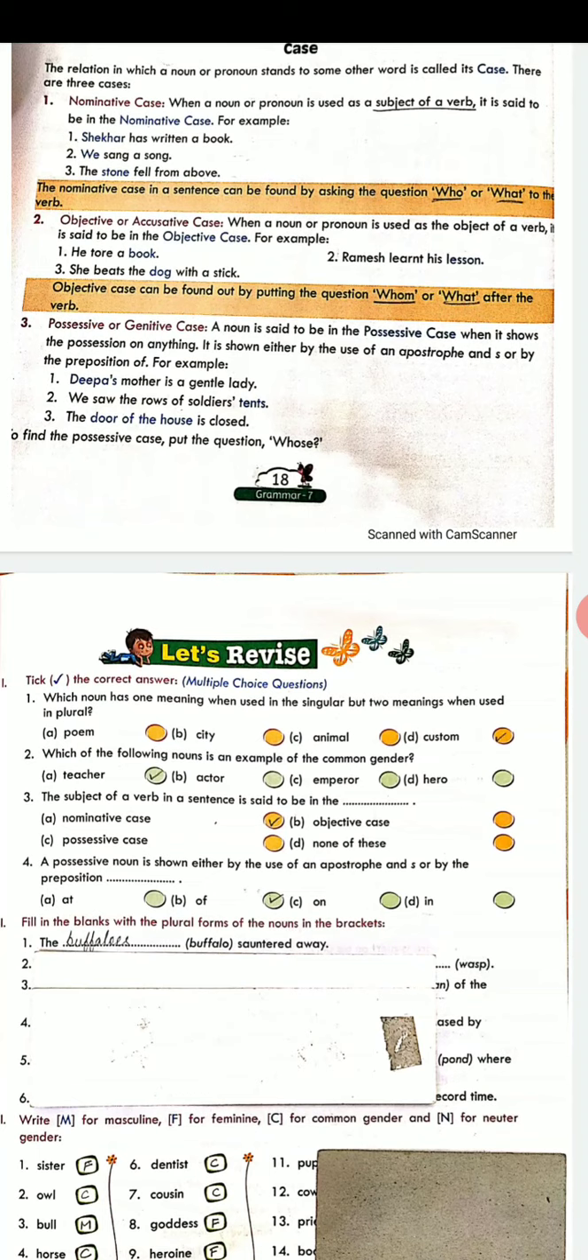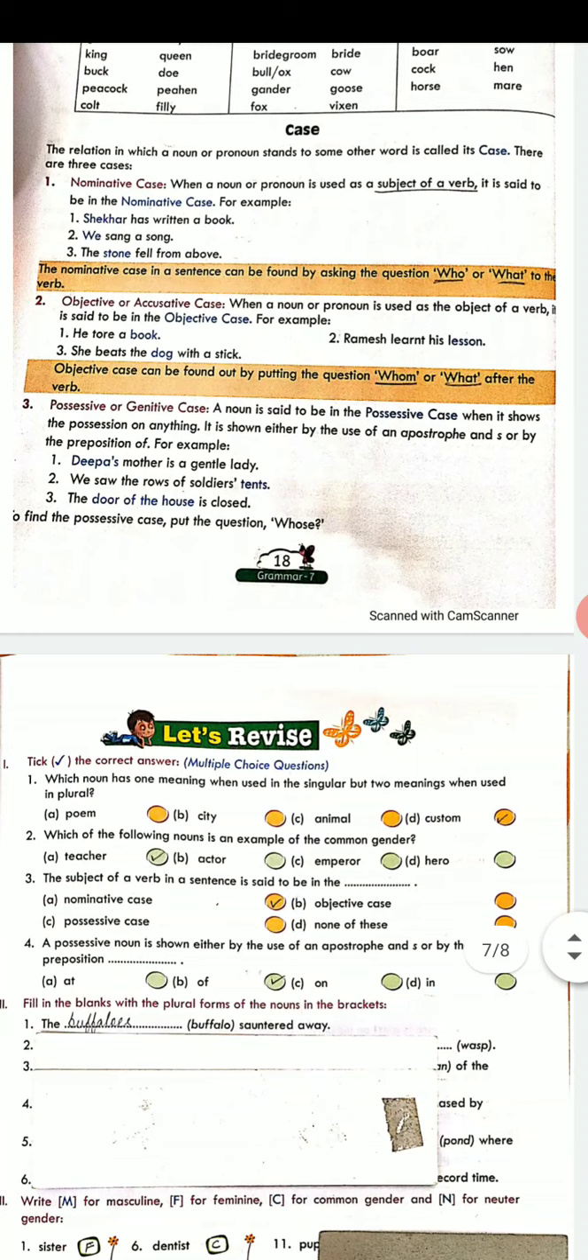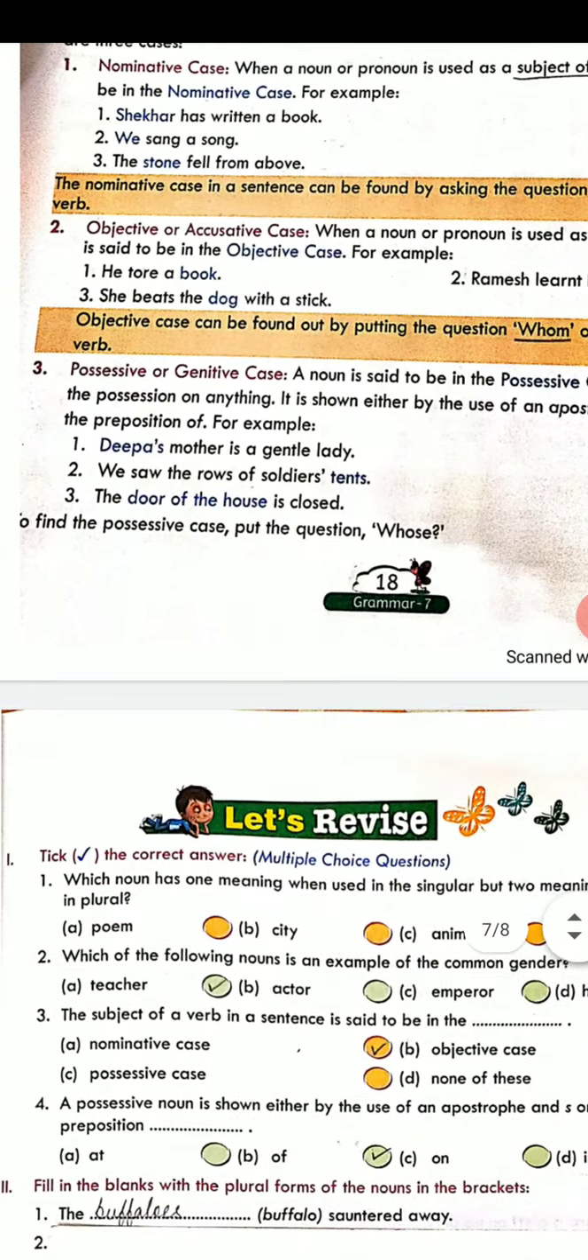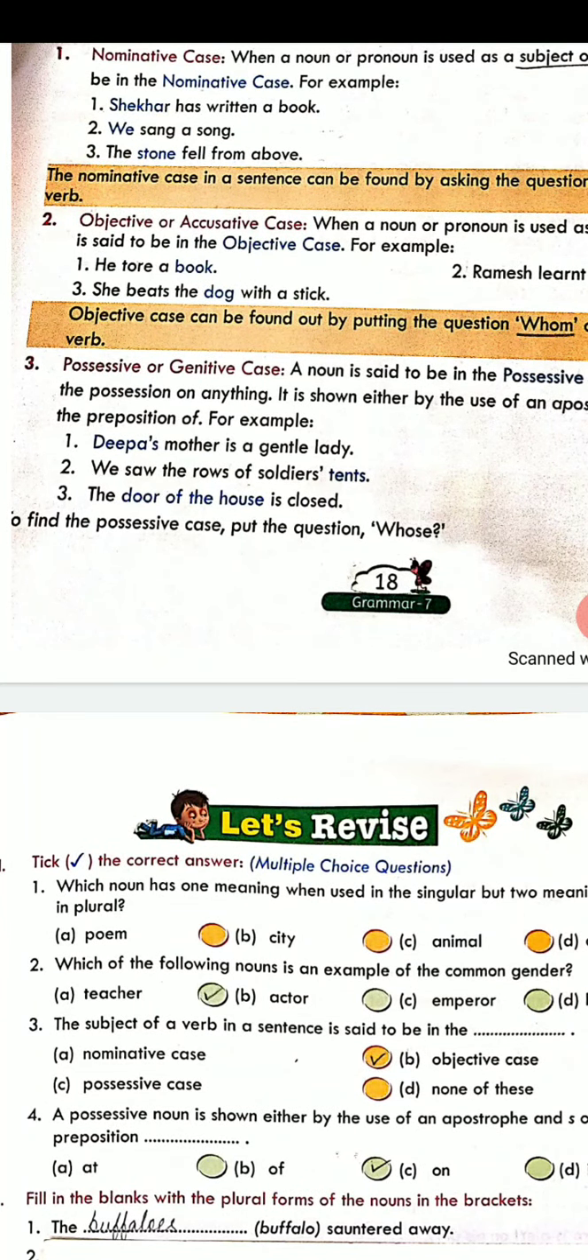And the third is possessive case. When a noun shows possession of something. Deepa's mother. Whose mother? Deepa's. So here remember, the question is whose, that will be answered. We saw the rows of soldiers' tents. Whose tents? Soldiers' tents. Tents will be in the possessive case.